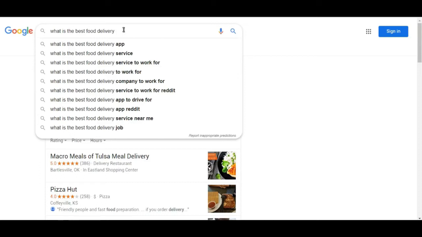So, what is the best food delivery? See, I ask a question and it gives question-related queries from Google. What is best food delivery app? What is best food delivery service? What is best food delivery service work for? You see, these are long tails.